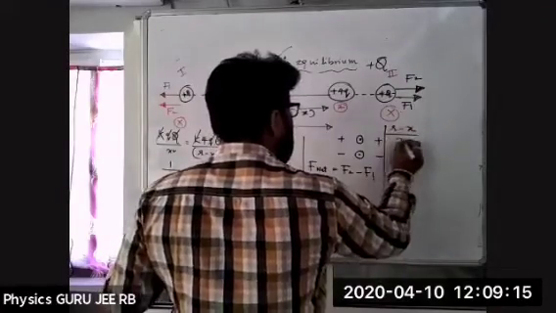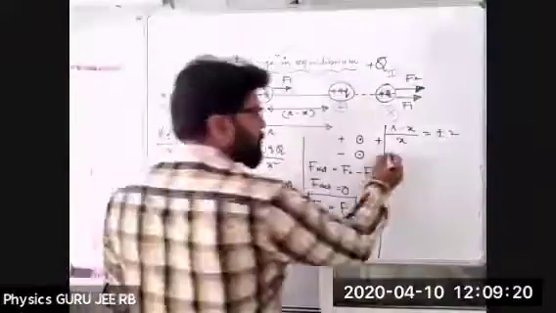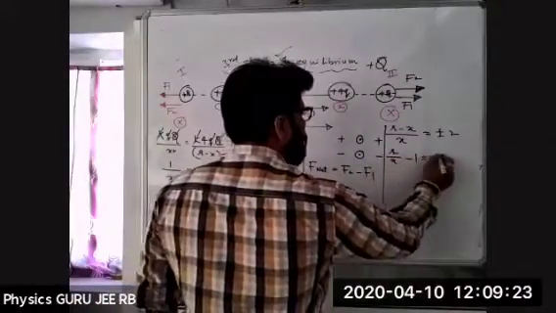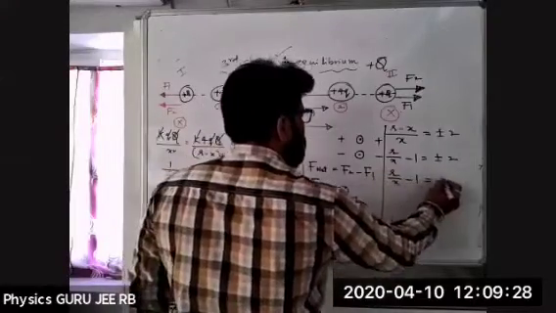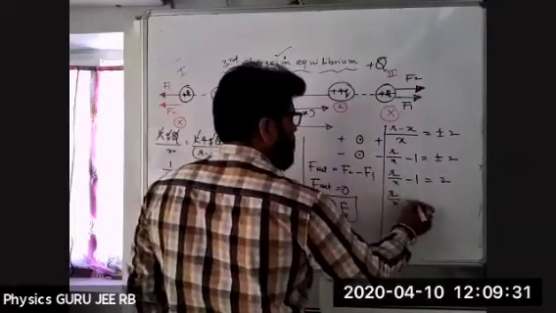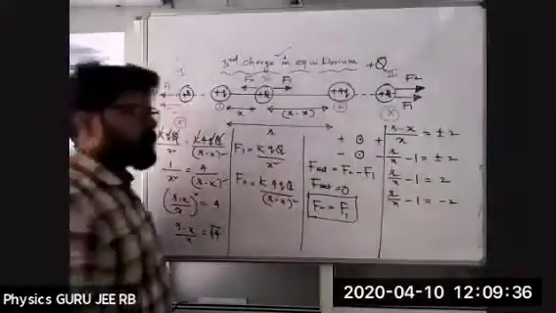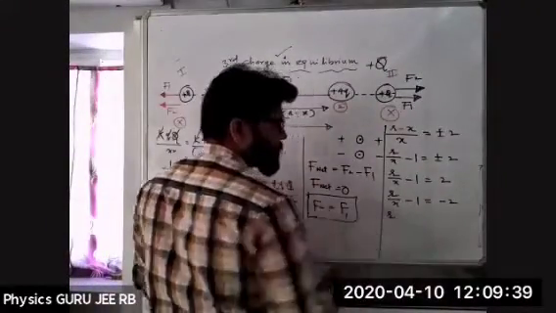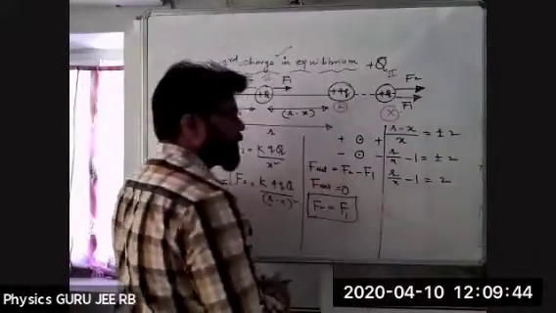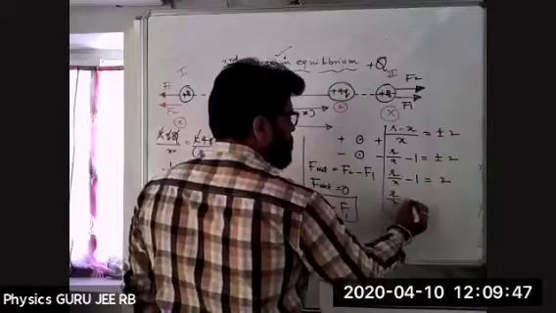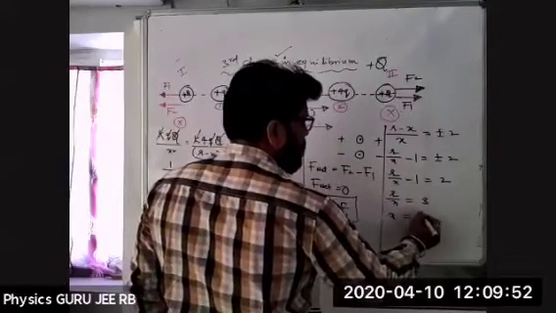x divided by x is equal to plus or minus 2, or r by x minus 1 is equal to plus or minus 2. So r by x minus 1 is equal to 2, or r by x minus 1 is equal to minus 2. Right. Now we'll write the first one: r by x is equal to 3, or x is equal to r by 3.